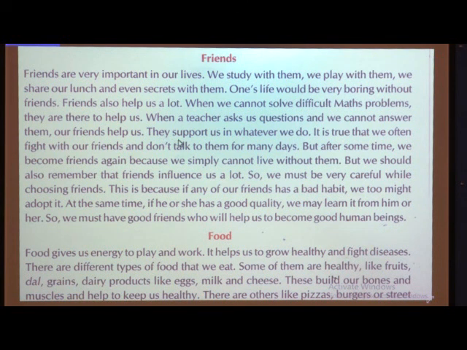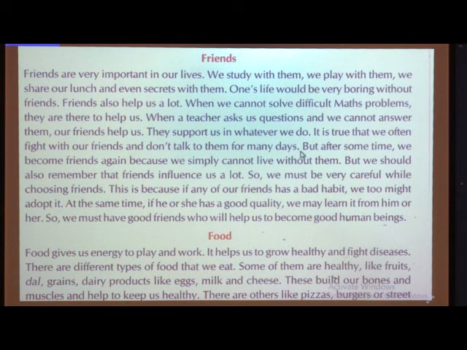The true friend supports us in whatever we do, especially the good things. It is true that we often fight with our friends and don't talk to them for many days. I used to do this, children. Many times we used to fight with each other, but the next day we were not able to live without each other. We used to talk immediately, and we used to leave all the grudges behind, and again be together.